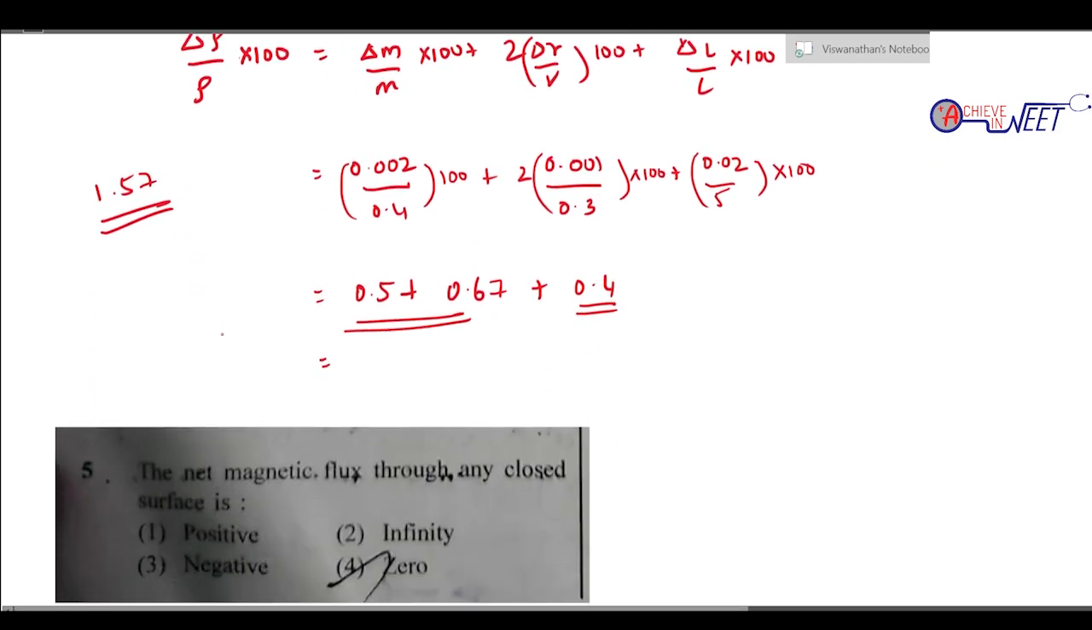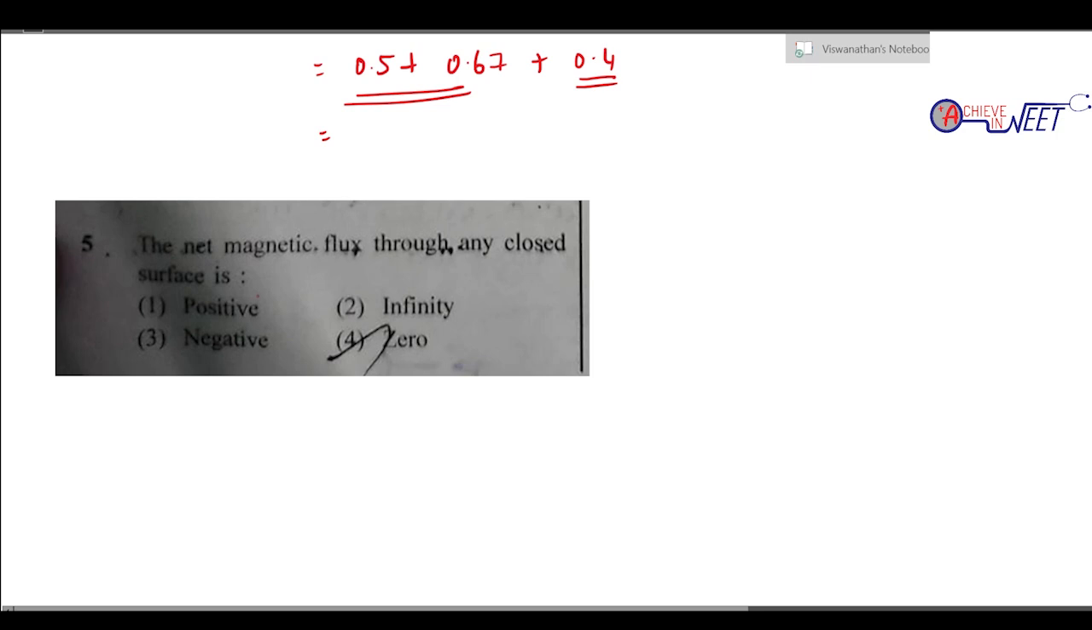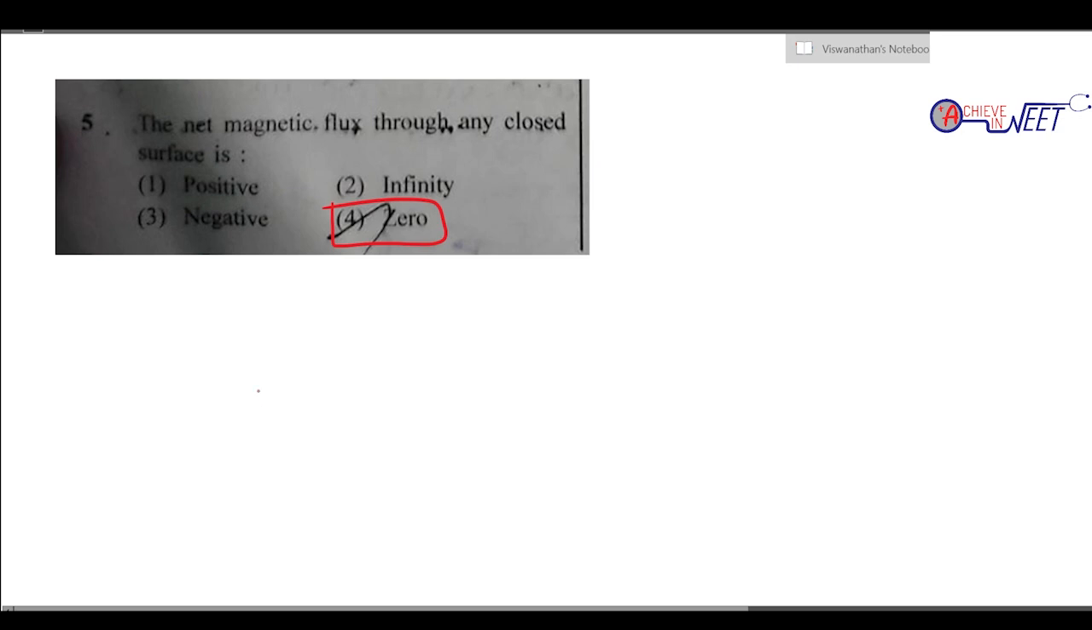Okay, so go to the next question. It's a direct theory based question. The net magnetic flux through any closed surface is 0. The net magnetic flux through any closed surface is going to be 0.